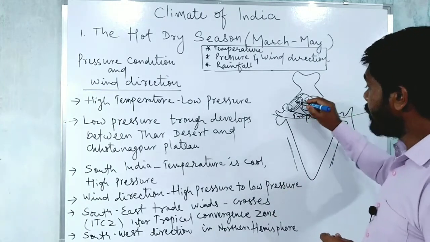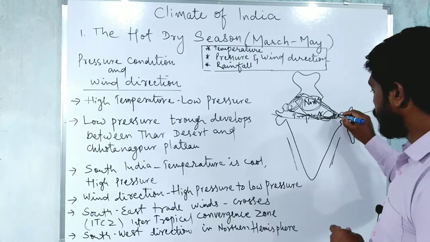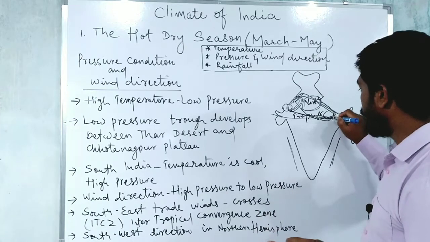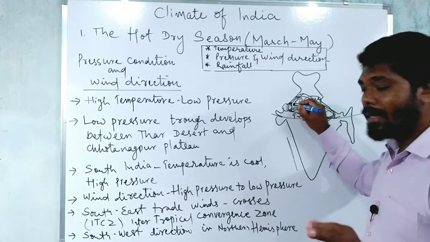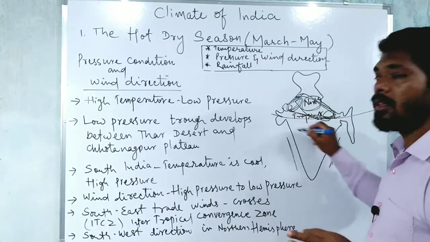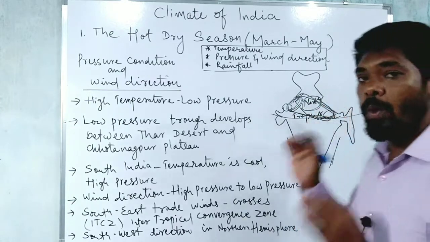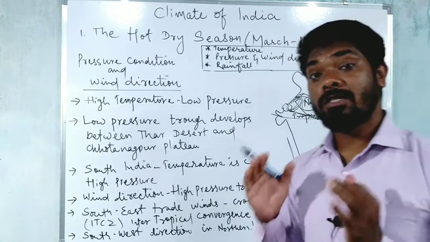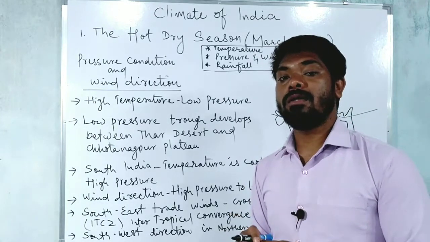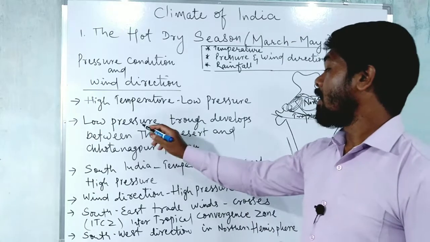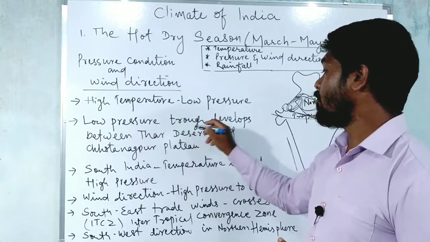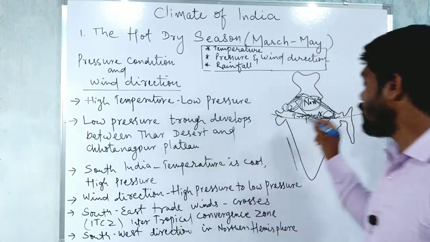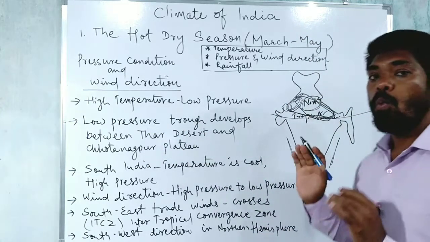So the wind starts running towards the Chotanagpur plateau, and again when there is a difference of temperature, this Chotanagpur wind will be running towards the Thar desert. So there is a circulation of this intense hot wind. So during the summer season, dust storms and dusty winds blow due to this reason, that is, a low pressure trough develops between the Thar desert and the Chotanagpur plateau. Due to that, there is clear circulation of the winds.